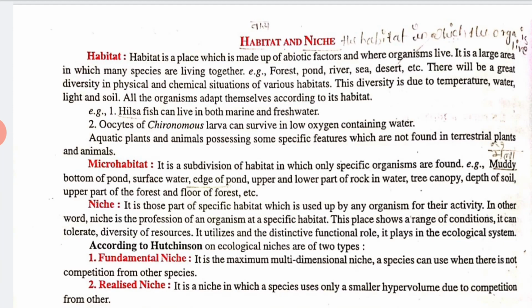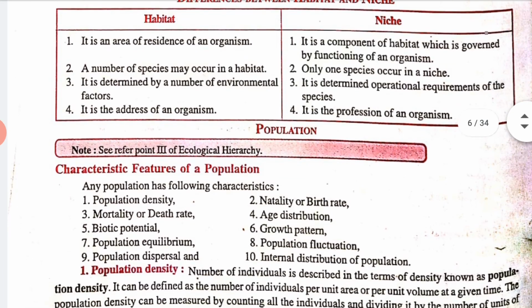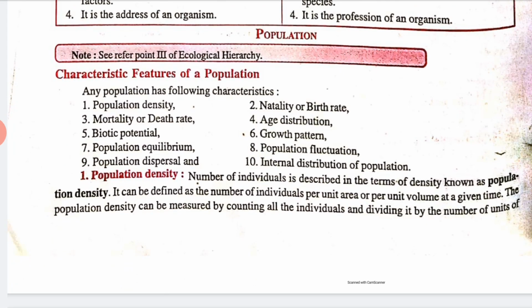So we have some differences between niches and habitat, as you can see. Now we will start with population. What is population? I have already told you what population is. Now we will learn about the characteristic features of population. According to their characteristic features, the population is divided into many categories. Any population has the following characteristics.